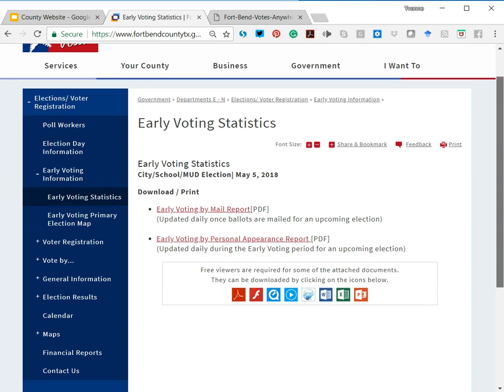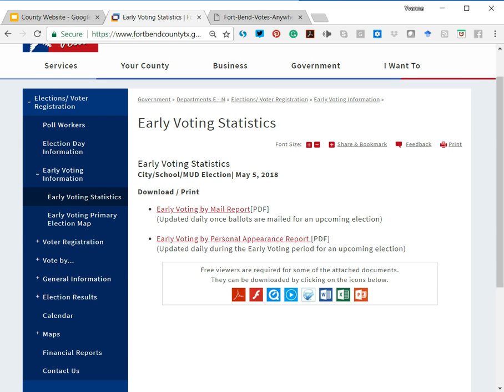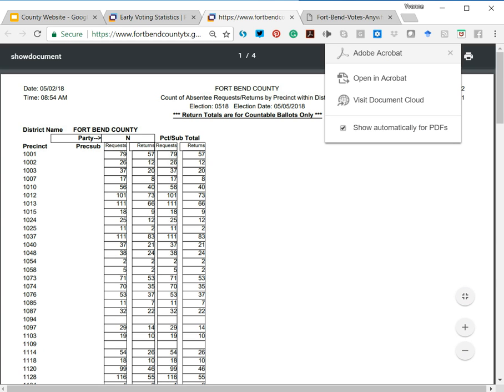When you access this page from the Fort Bend County Voter Administration website, this is specifically information about the current election that's going on. This is the city MUD elections. These are the local elections that are happening on May 5th. There are two reports that you can look at, and they're both PDFs. And so you can look at the early voting by mail report.